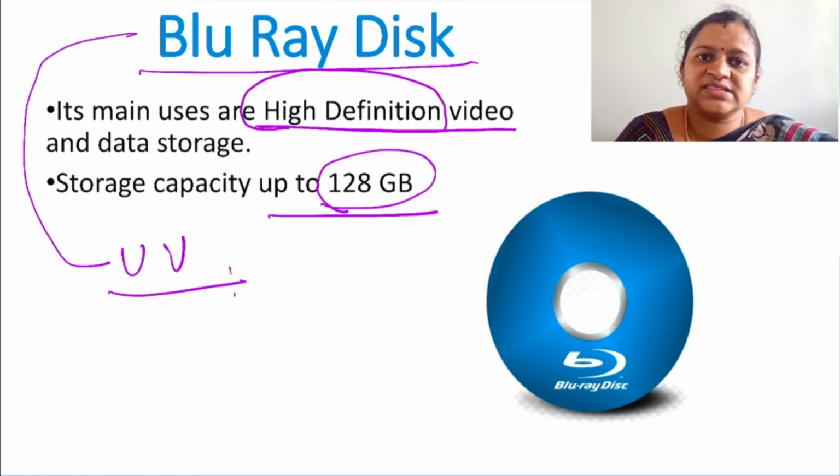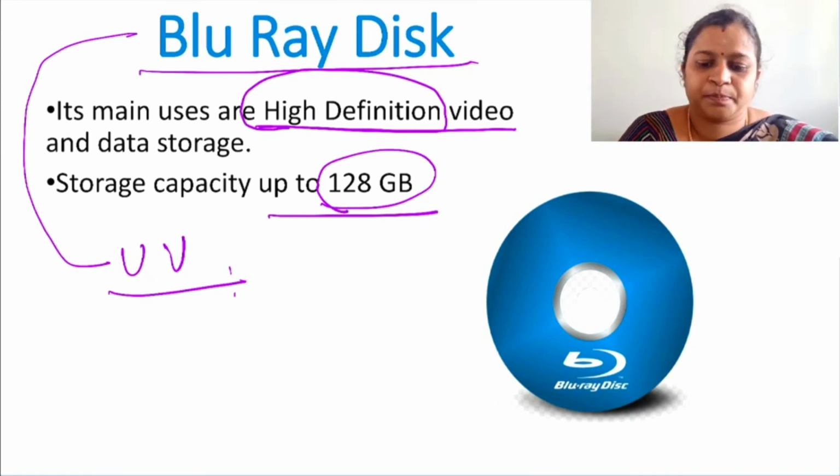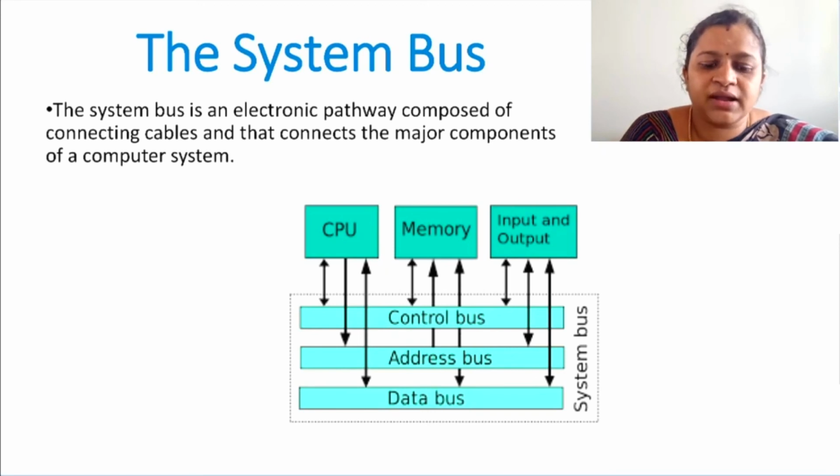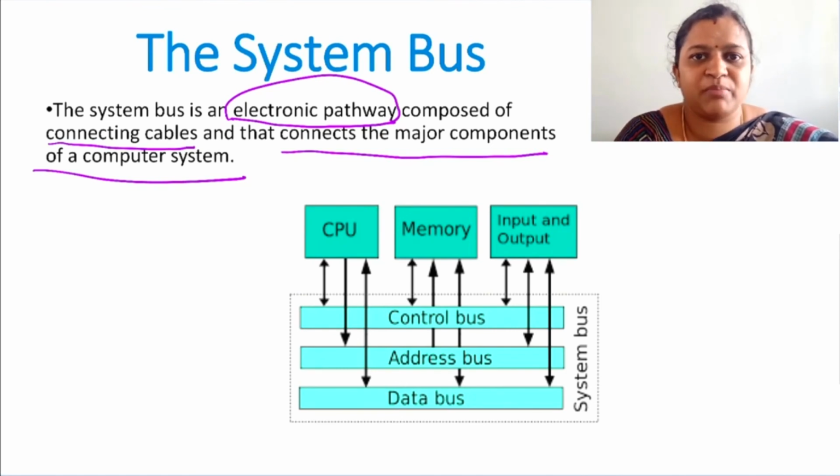Now in the memory organization, we have seen you have IO unit, you have memory unit, you have CPU or processor, and all these components are connected by a system bus. So what is a system bus? The system bus is nothing but an electronic pathway which is composed of so many connecting cables that will connect the major components of a computer system. So technically, we should not say it as cables. It is nothing but a system bus. So it is the electronic pathway to connect the major components of a computer system. This should be the definition of a system bus.